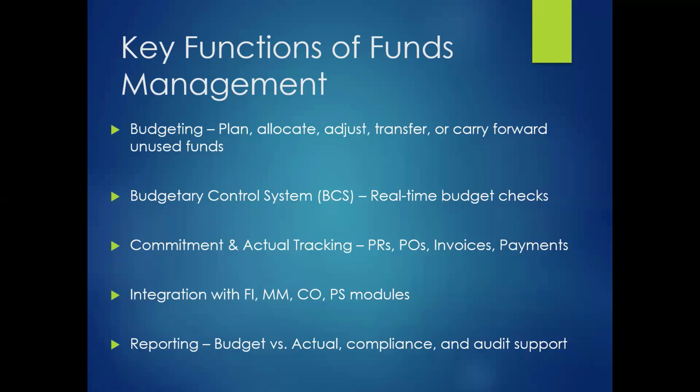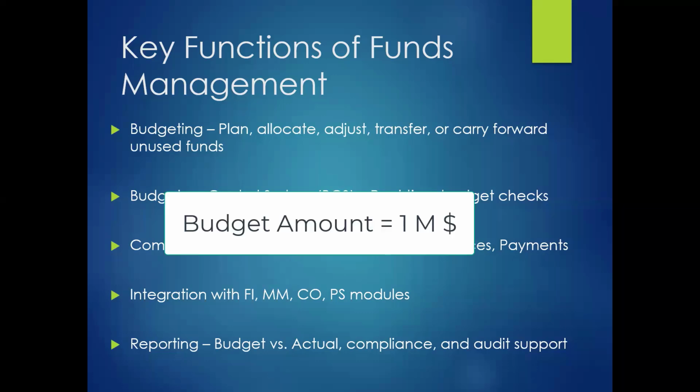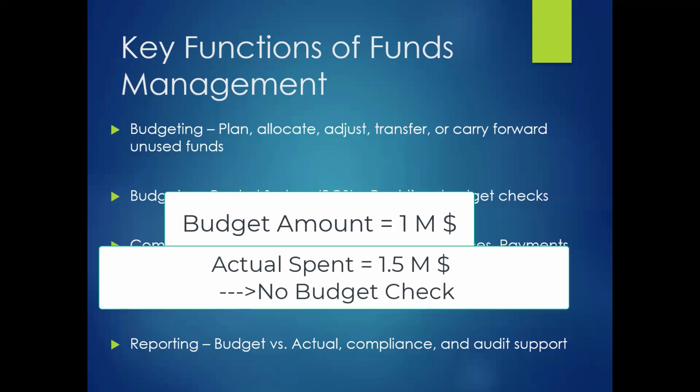So we have the budget versus actual report, and through this we can see if we are spending as per the permissible limit. For example, if the available budget is $1 million and actual spending is $1.5 million, then there is nothing to do with budget compliance. The system is not stopping us, so we are overspending. What the system will ensure is that if there is a budget of $1 million and we are spending more than that, it will stop us at that point only. Through this we can also generate a report which will help us in auditing.